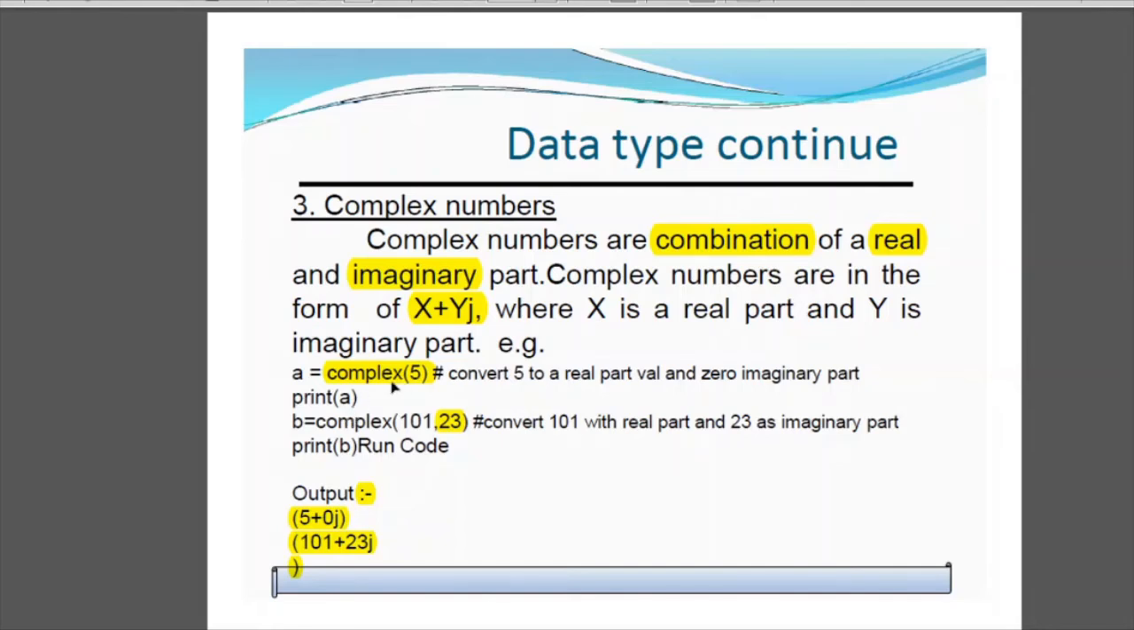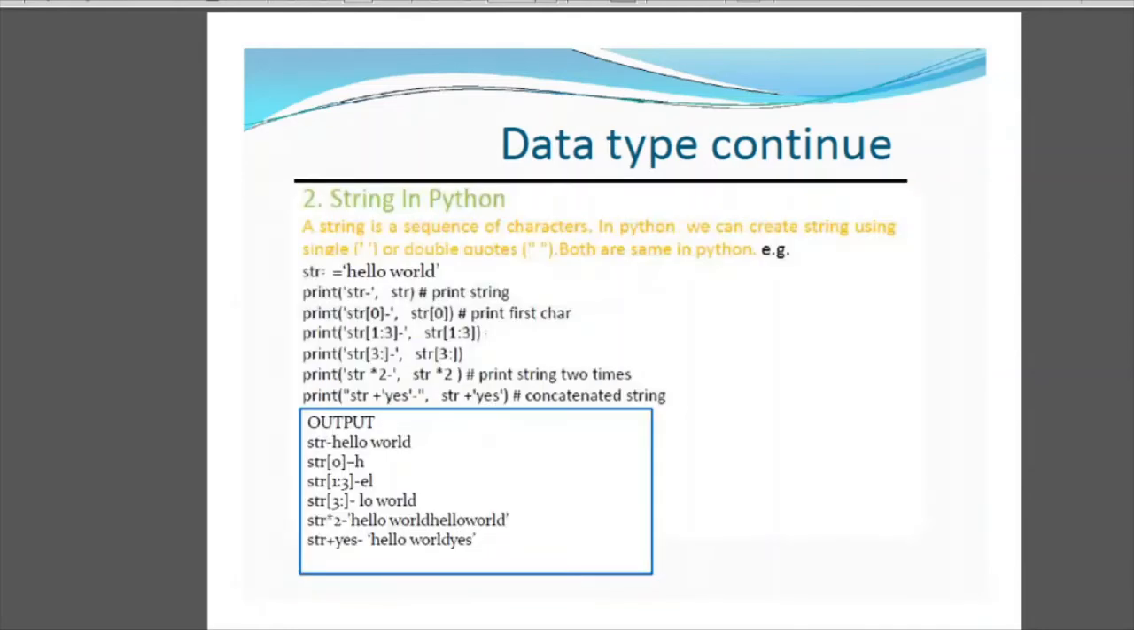I hope you know that in any programming language the values are assigned in the computer from right to left into the variable. Next we have string in Python. A string is a sequence of characters, mainly A, B, C, or some special characters like @ etc. In Python, we can create a string using either single quotes or double quotes. Both are valid. Let's see an example.